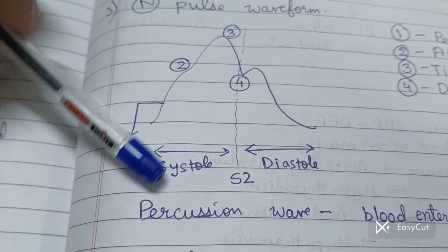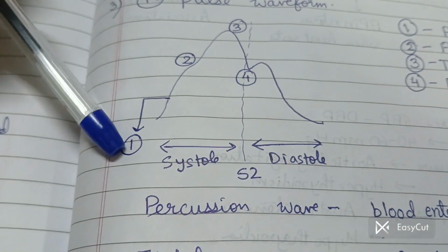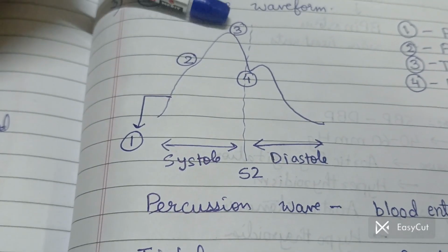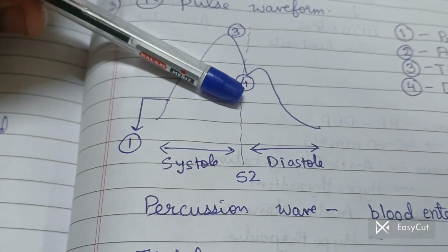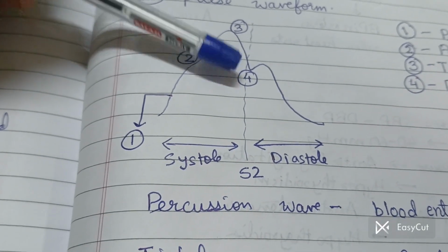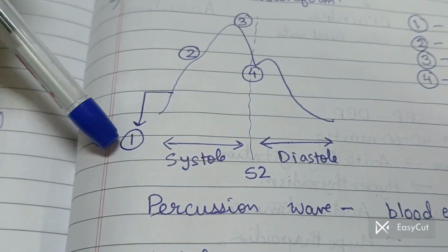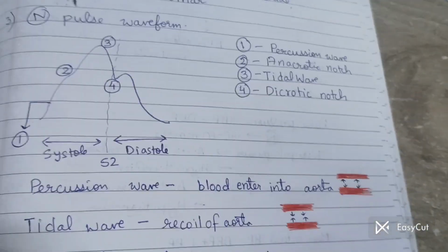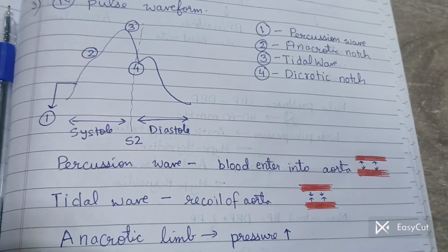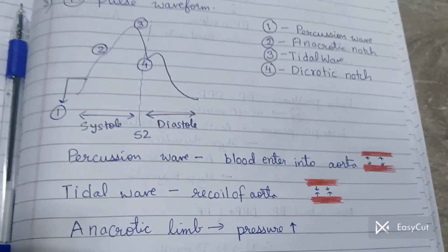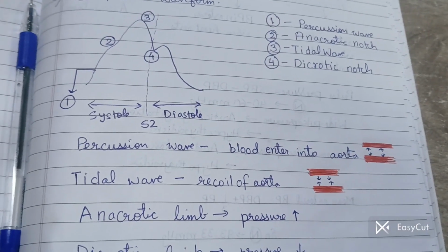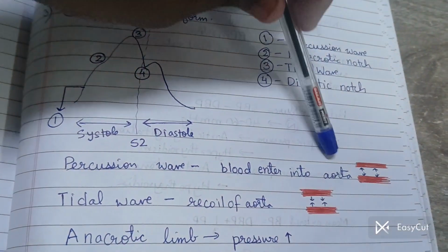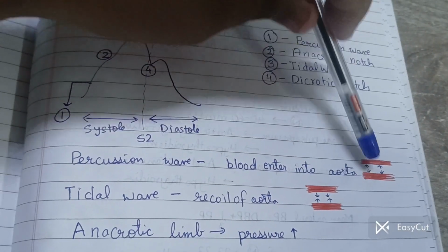Now the different components. Component number 1, the percussion wave. Component number 2, anacrotic notch. Component number 3, the tidal wave. And component 4, the dicrotic notch. What is percussion wave? Percussion wave happens due to entry of blood into the aorta or the artery. Then tidal wave happens due to the recoil. As the blood leaves the blood vessel, there is a recoil that takes place from the walls of the vessel. Like for percussion wave, we can say this red part is the wall of the blood vessel.